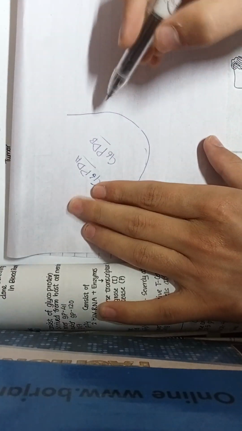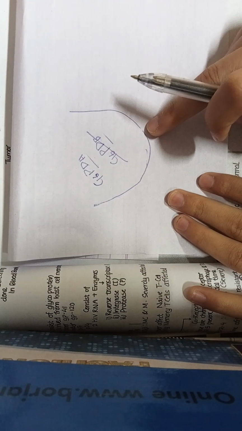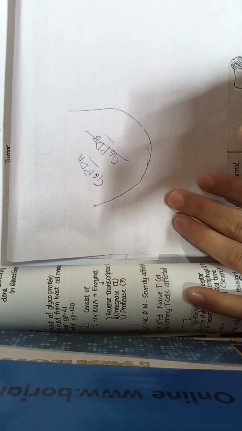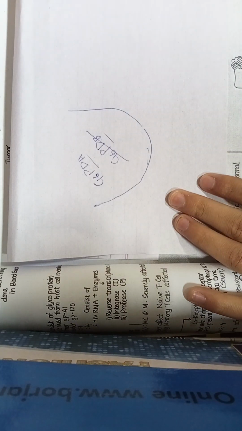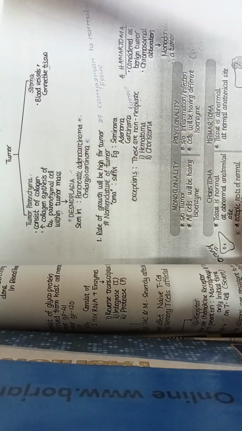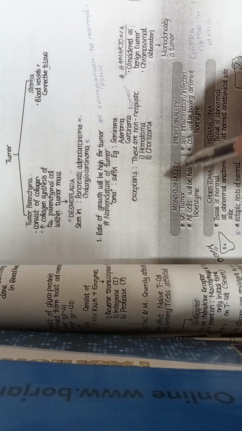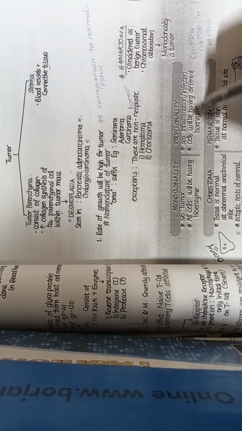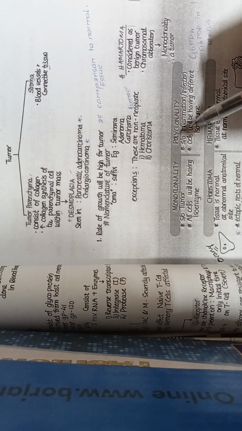But when in the uterus one kind of enzyme is present, it is suggestive of a tumor. If both types of enzymes are present, it is not suggestive of a tumor, but it is suggestive of infection, inflammation, etc. Got it? So when all the cells have the same enzyme, it is suggestive of a tumor and it is called monoclonality. And when different isoenzymes are present, it is suggestive of polyclonality.